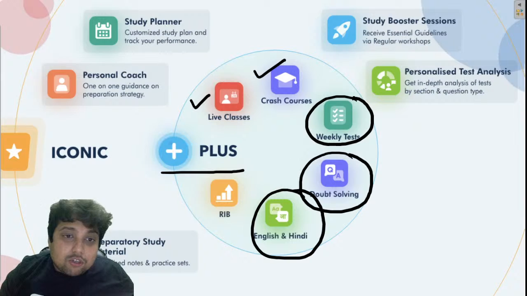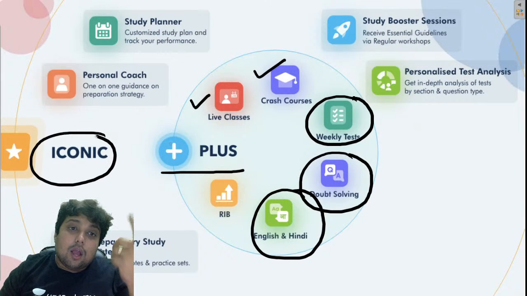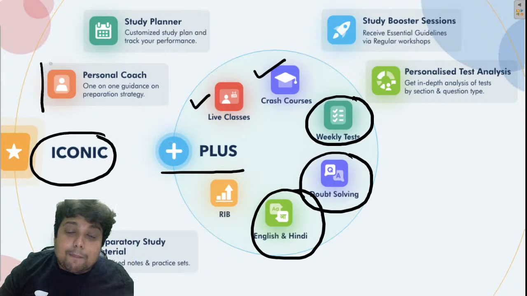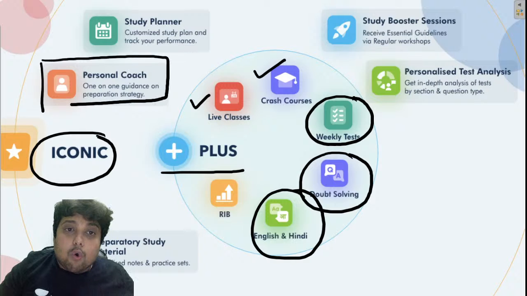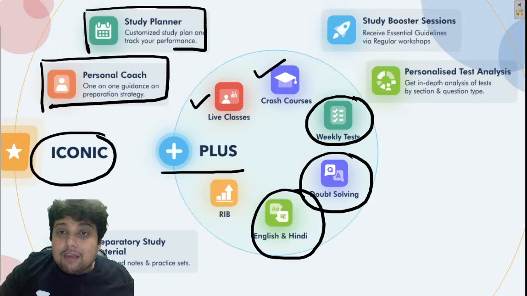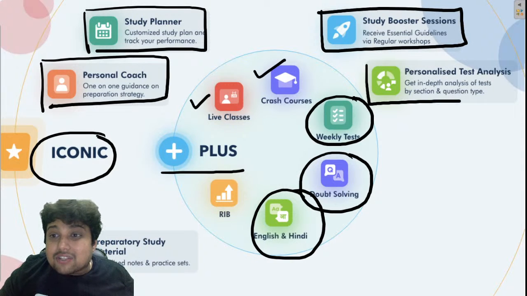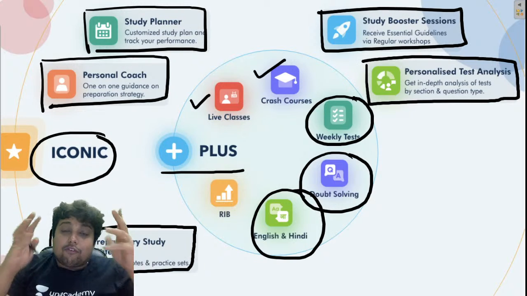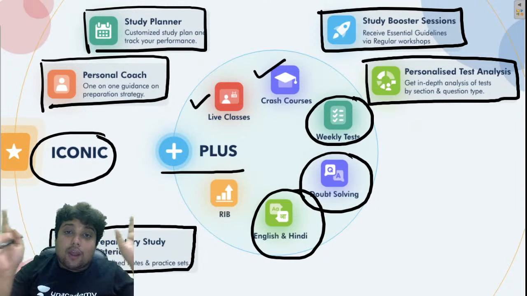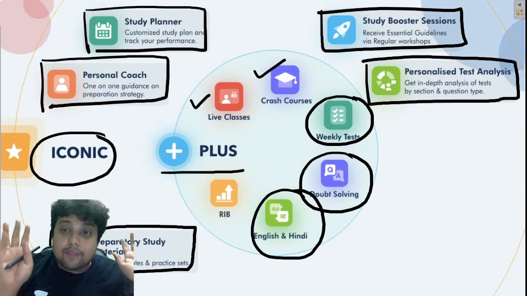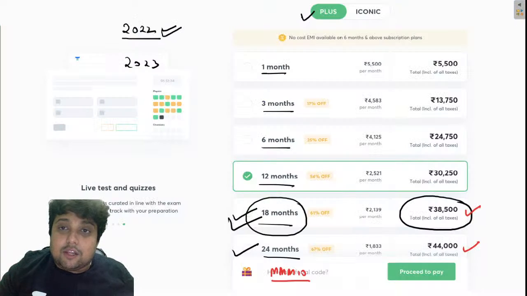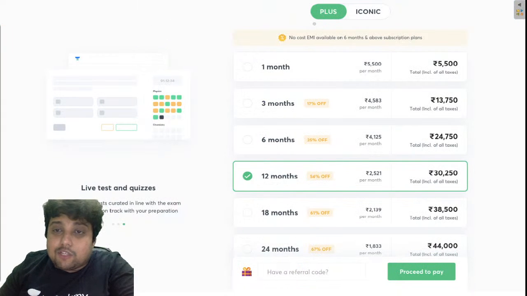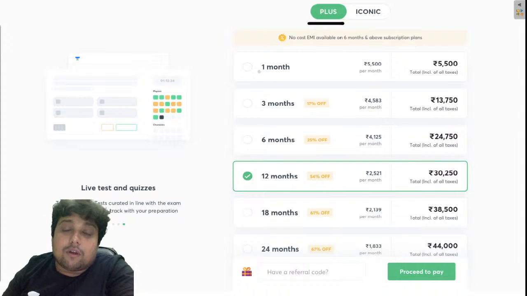The Iconic package, on the other hand, is one step ahead. Unacademy is basically providing you with a personal coach who will be planning your study sessions, who will be giving you study booster sessions, who will be personally analyzing your tests. Unacademy team is going to provide you with the preparatory study material, so you don't have to dig anywhere else, don't have to go anywhere else. Everything is here only.